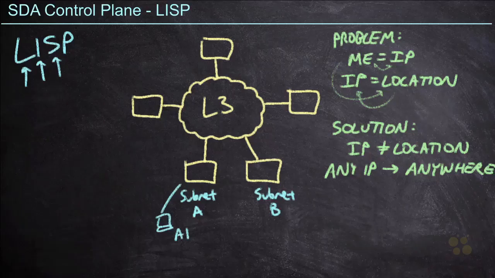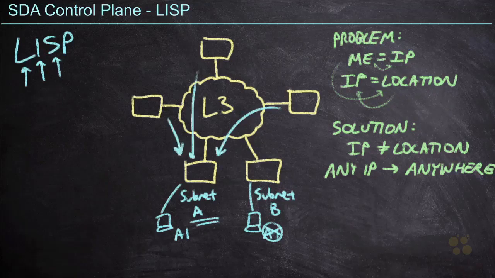And then maybe through wireless roaming, or maybe I actually pack up my laptop and I go for a drive and I show up at a different building entirely, and now I'm connected into this location. Well, my IP address can no longer be A1. And that's because subnet A lives over here. All of the other network devices know to send subnet A down to this layer 3 location. So we can't just have A1 living over here on the right, because all of the traffic for A1 will get sent to the wrong location.